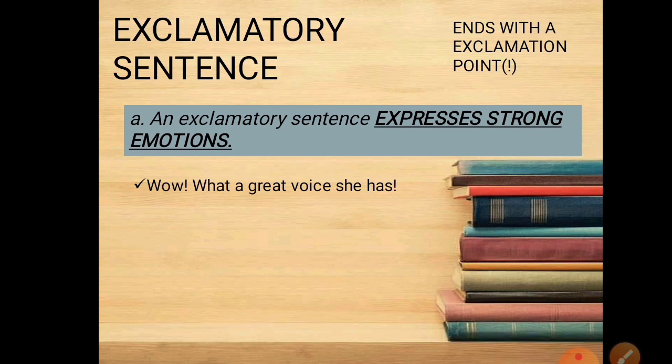So with that, those are the purposes of sentences. That's what we call the four kinds of sentences.